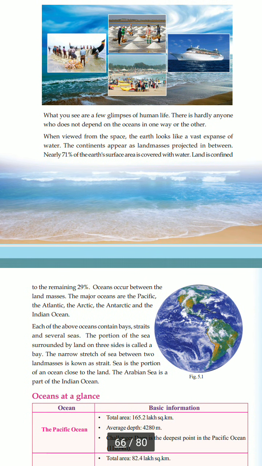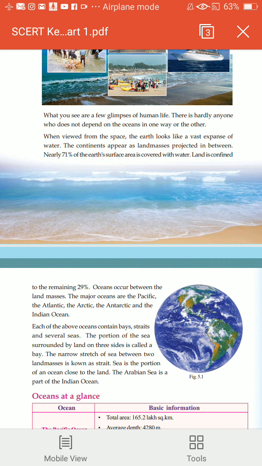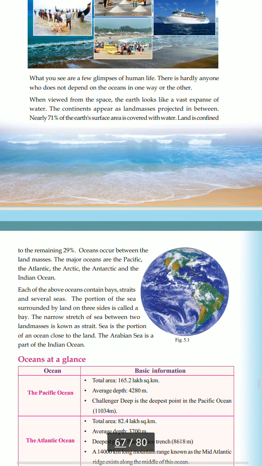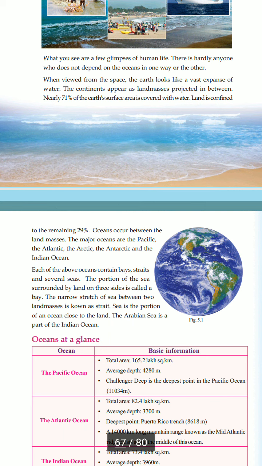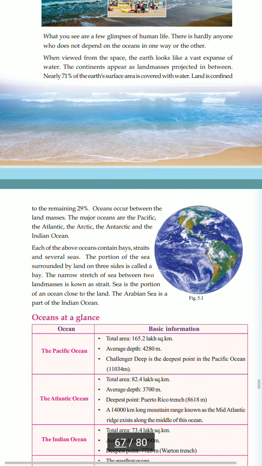So, oceans occur between the land masses. You are familiar with the major oceans, which are the Pacific Ocean, the Atlantic Ocean, the Arctic Ocean, the Antarctic Ocean, and the Indian Ocean. These are the five main major oceans: Pacific, Atlantic, Arctic, Antarctic, and Indian Ocean.